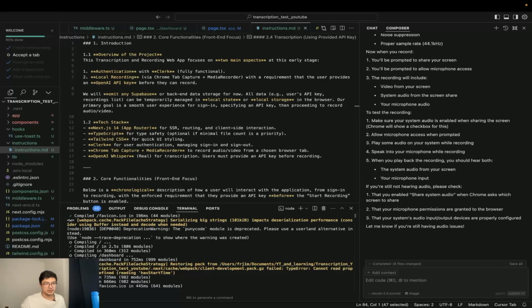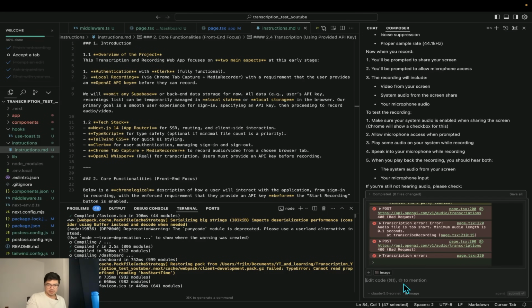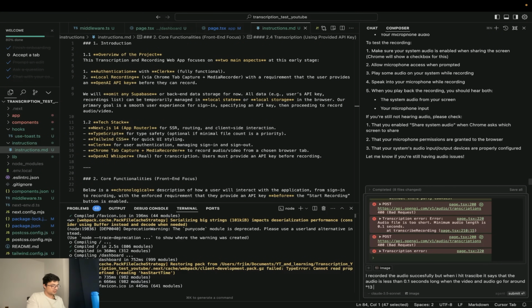Let's go back and put in the prompt: I recorded the audio successfully, but when I hit transcribe, it says that the audio is less than 0.1 seconds long, when the video and audio go for around 13 seconds. Why do you think this is? And give me a fix for this.